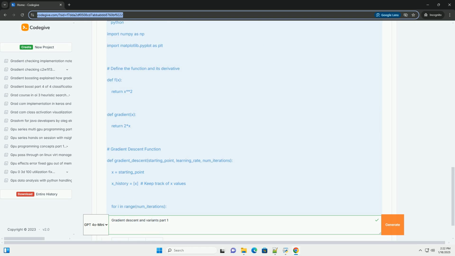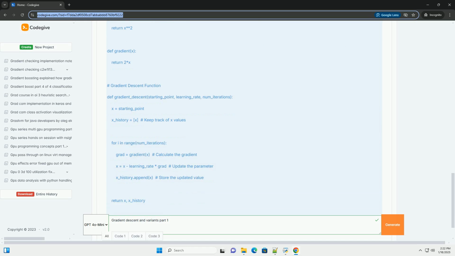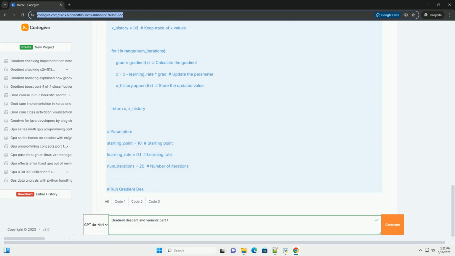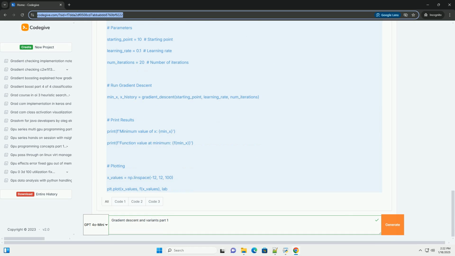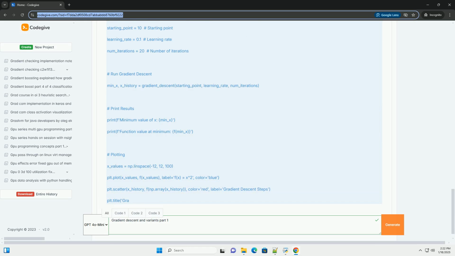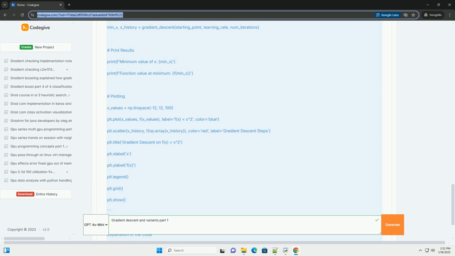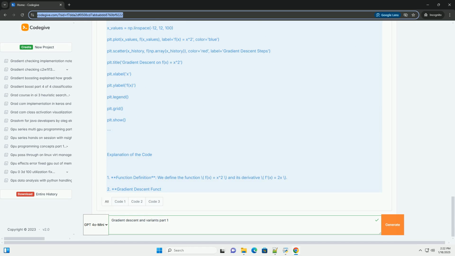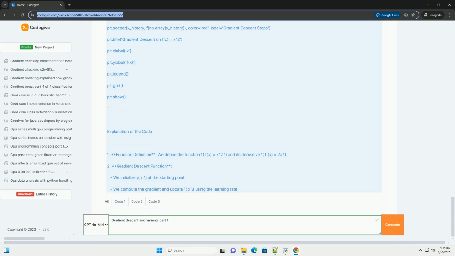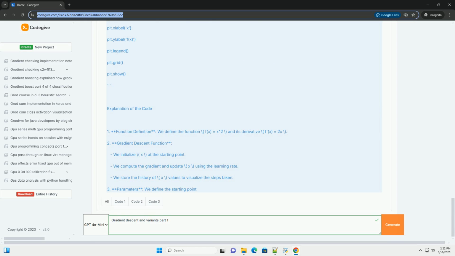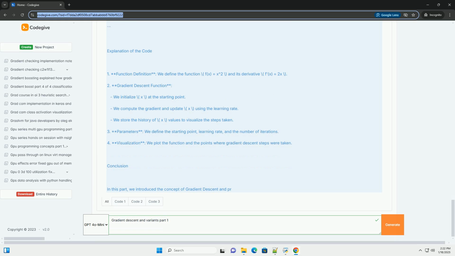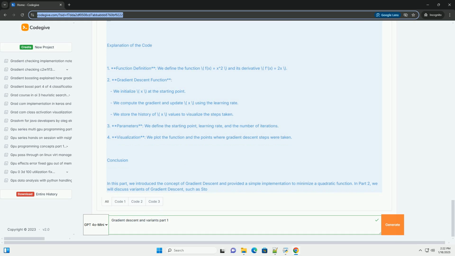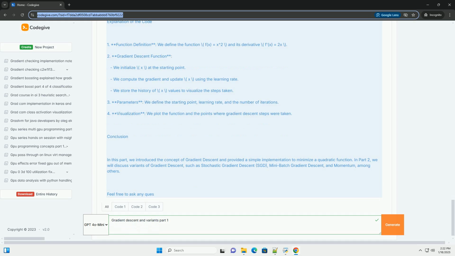What is gradient descent? Gradient descent is an optimization algorithm used to minimize the cost function in machine learning and statistics. It is a first-order iterative optimization algorithm that helps find the minimum of a function. In the context of machine learning, this function is typically the loss function, which quantifies how well the model is performing. How gradient descent works.